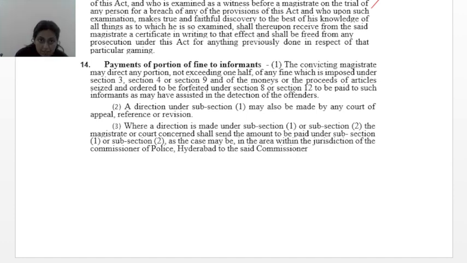Now, section 13 talks about indemnifying persons concerned who are examined as witnesses. What is indemnification? A person who is concerned in a gaming contrary to the provisions of this act, and who is examined as a witness before a magistrate on the trial of any person for a breach of any provision of this act, and who upon such examination makes true and faithful discovery, to the best of his knowledge, of all things about which he is examined, shall thereupon receive from the said magistrate a certificate in writing to that effect, and shall be freed from any prosecution under this act for anything previously done in respect of that particular gaming.